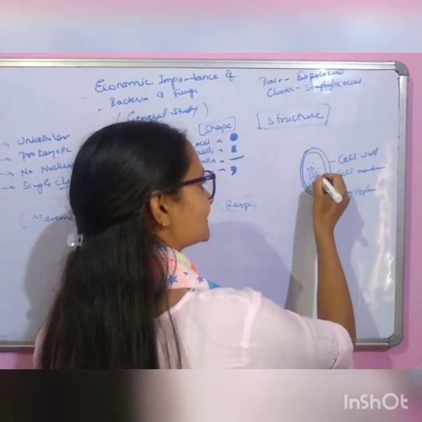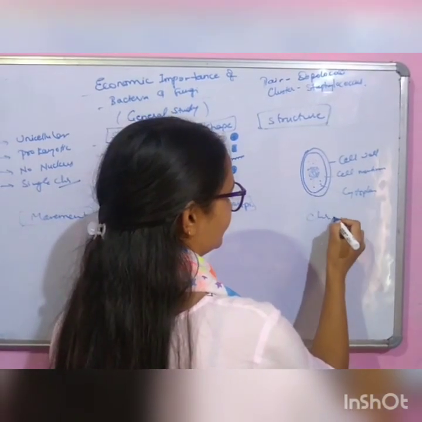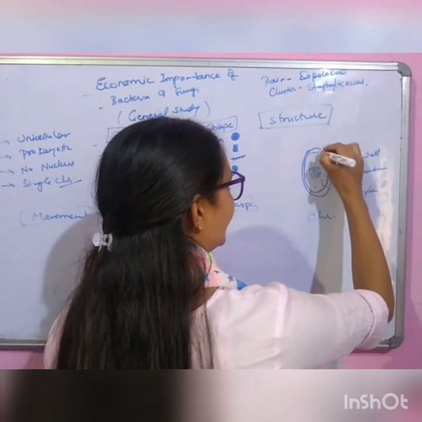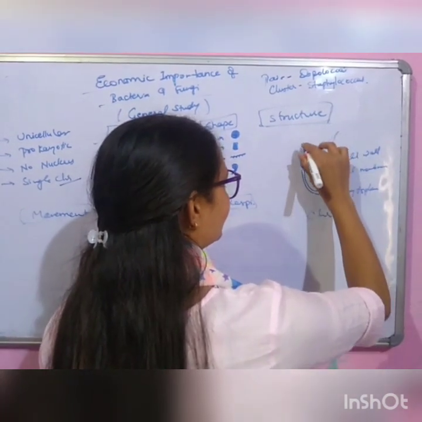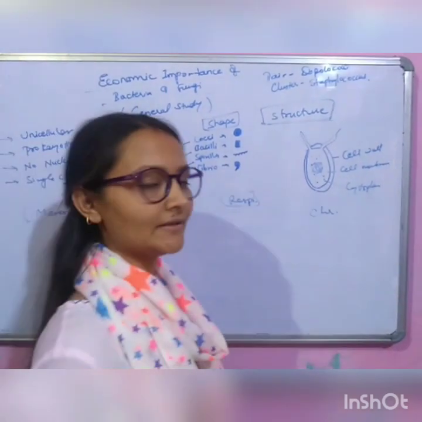In the center there are chromosomes, and a flagellum. This flagellum is used for locomotion, for movement.